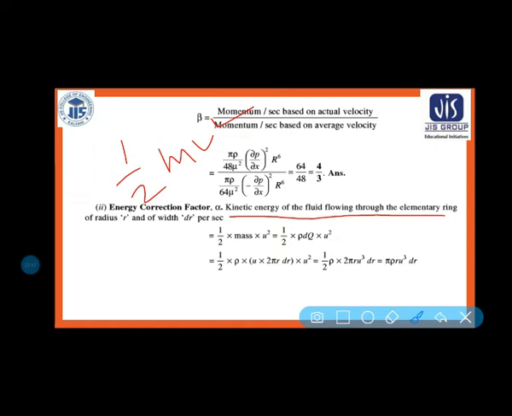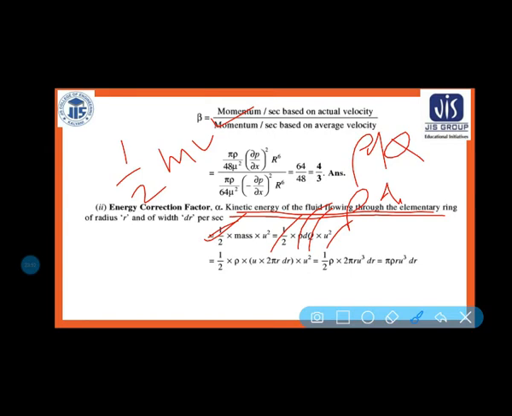Okay, so here is half the kinetic energy of the fluid flowing through the elementary ring of radius r and width dr. So you know that mass is equal to what here? Mass is equal to rho into q. So here you have to take dq, rho into dq. So that is why half into rho into dq into u square is the kinetic energy per second.